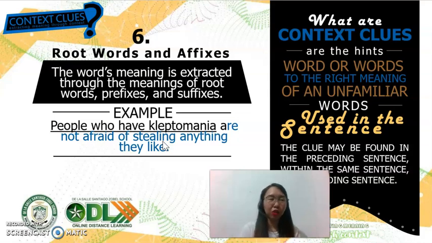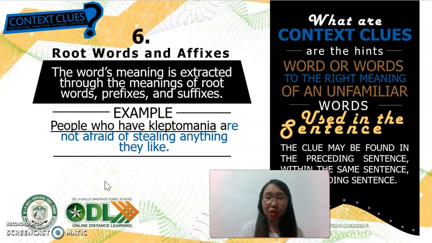Meaning we have to make use of the root words and even their affixes. Another example: if you attach the prefix un to another word, it actually means not. "Undying. My undying love for you will always be here to stay." So undying, un means not, plus dying, so that means not dying. So the root words and affixes context clue actually works just like that.